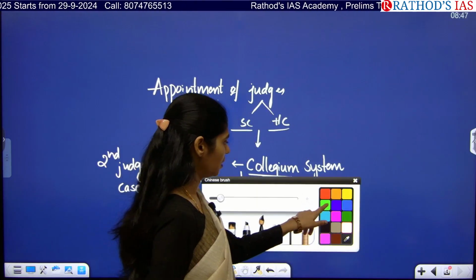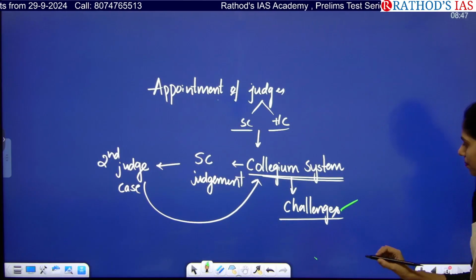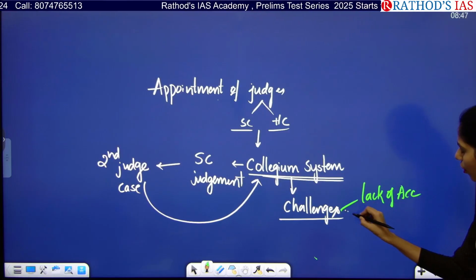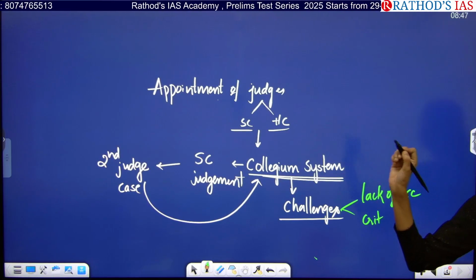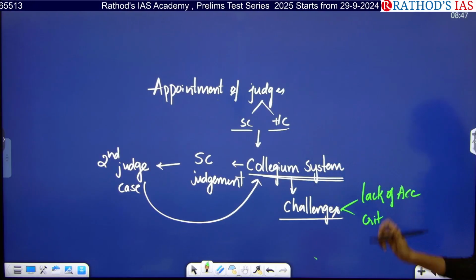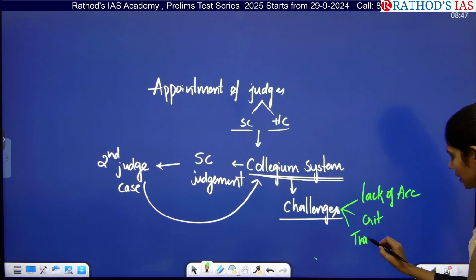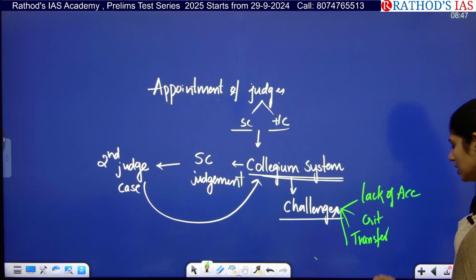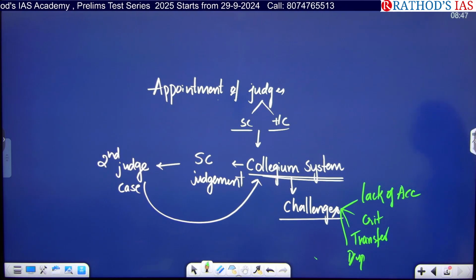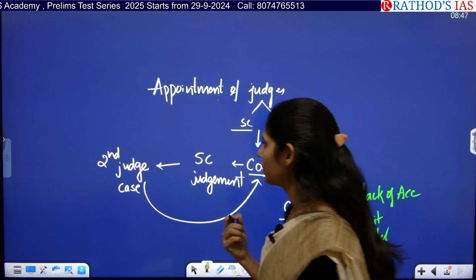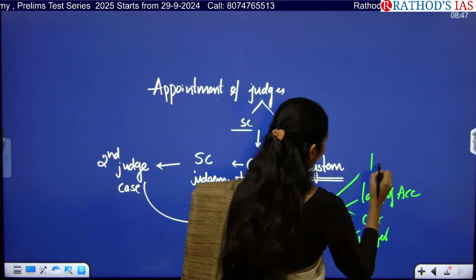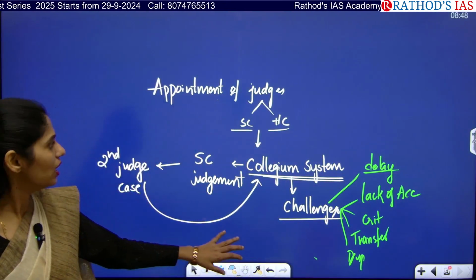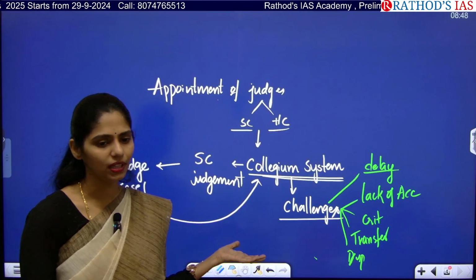So what are they? There is a lack of accountability, and they are not following any criteria for how they decide the names of judges to be appointed or transferred. In the case of transfer, there is no criteria for why judges are being transferred. They are not even displaying the names of the judges to be appointed or transferred. And actually, there is huge delay in even deciding the names.